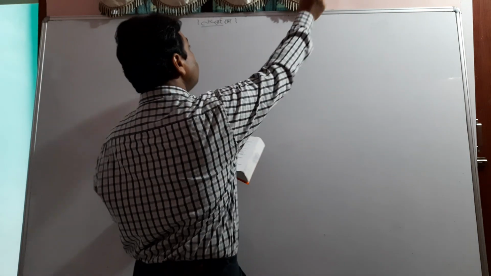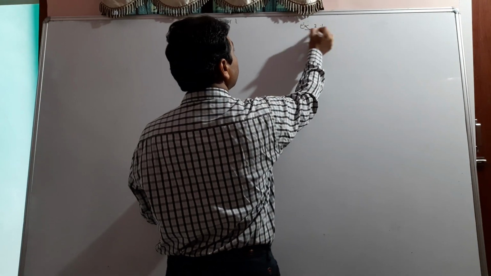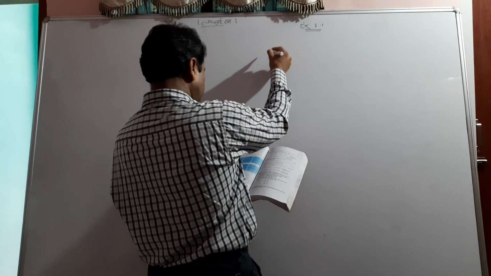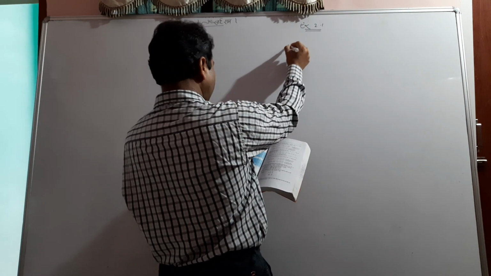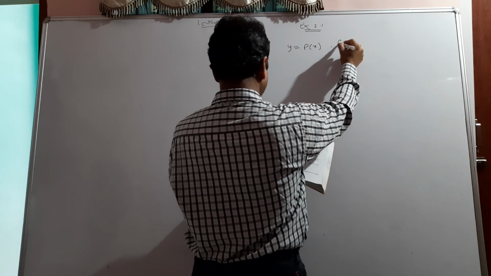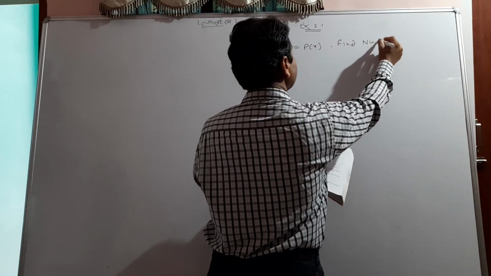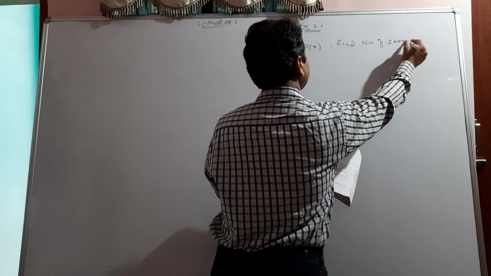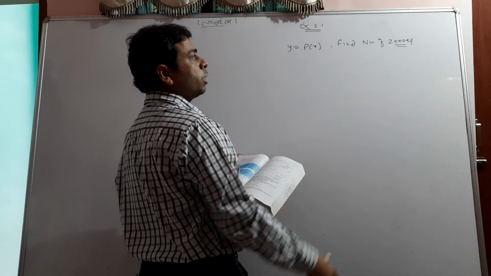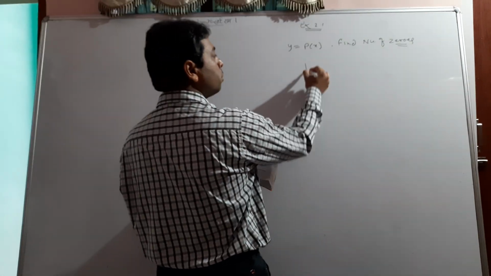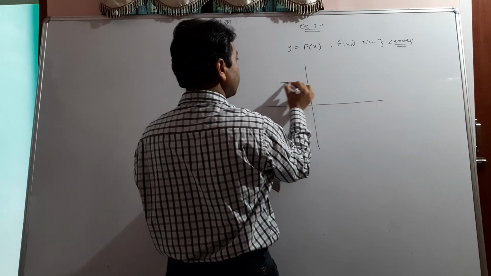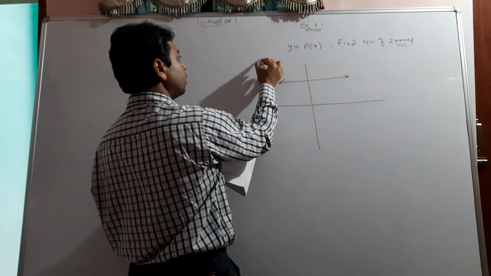Please see exercise 2.1. We have a few questions, and the question says the graph of y equal to a polynomial, and find the number of zeros. Only this concept of questions is asked. Find the number of zeros. Only this question is asked here. So very easy for you. If I go with a question, this one, the very first question.